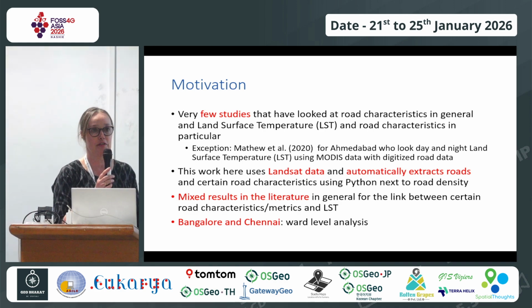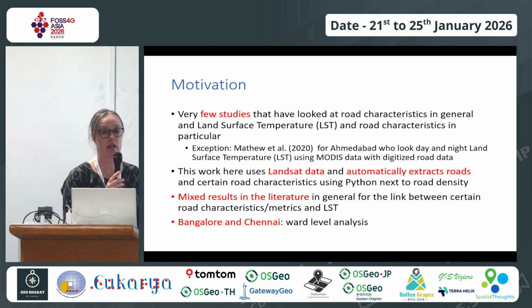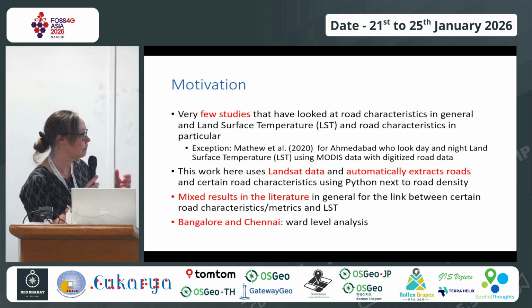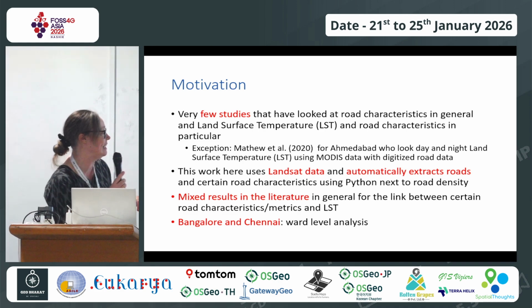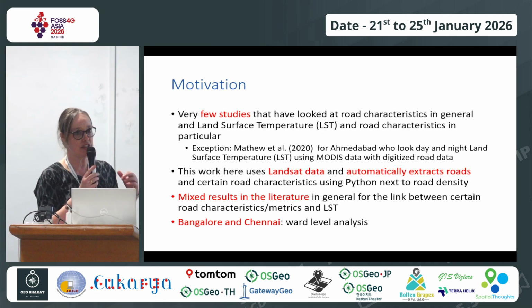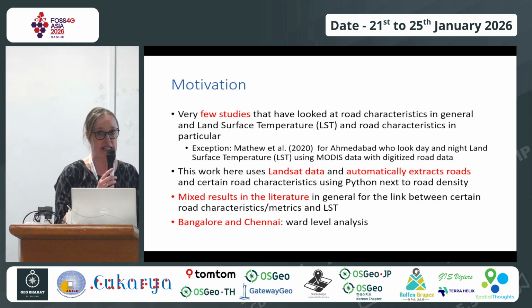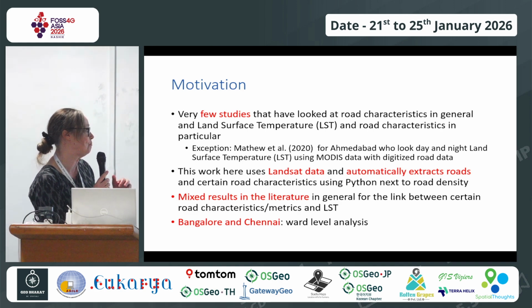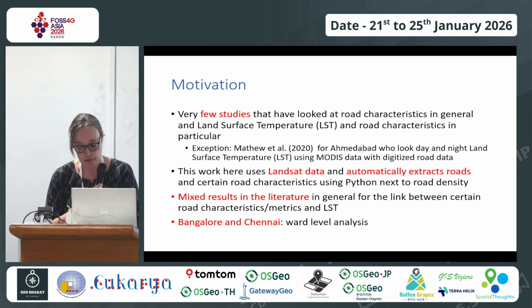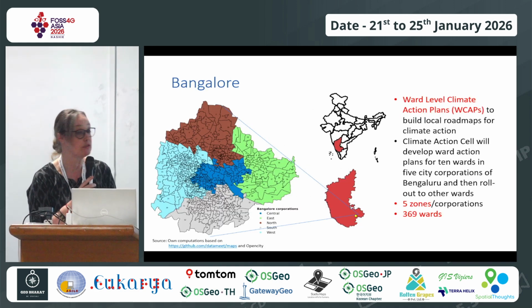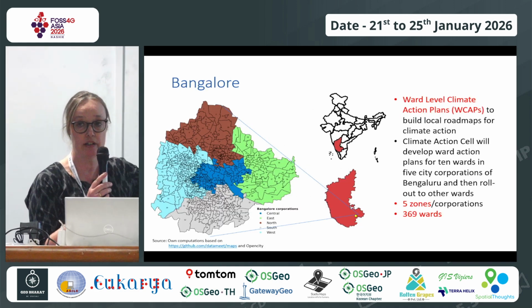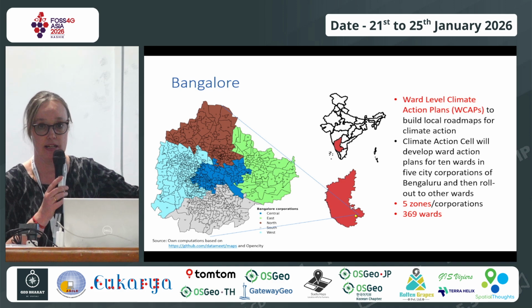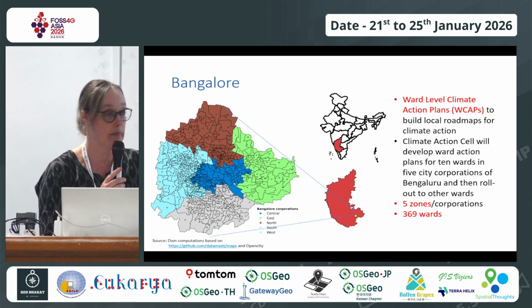Since this is a free and open source conference, OSMnx is one, and momepy is another one, and that was basically the idea. Like I said, in the literature there are mixed results. I also have some mixed results, and the analysis is done as of now at the ward level. I have at the end of the presentation something at the pixel level, which is something that I've tried for one metric.